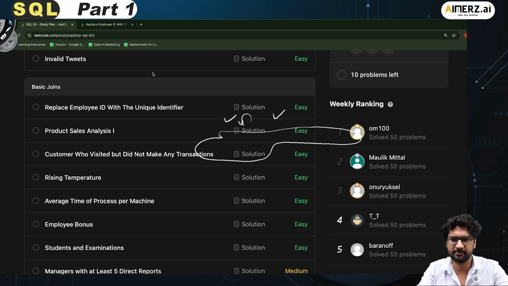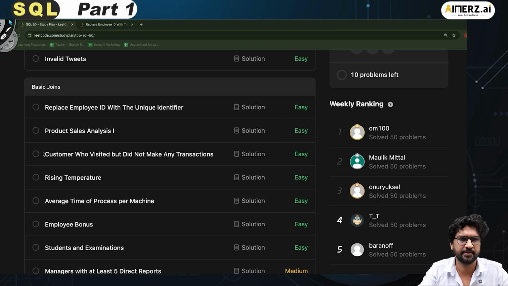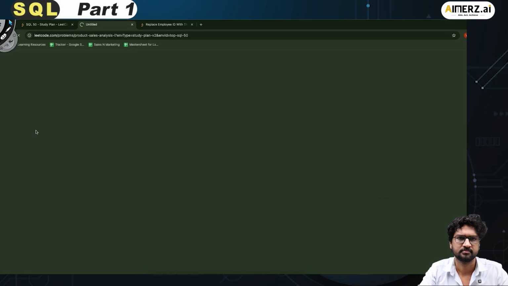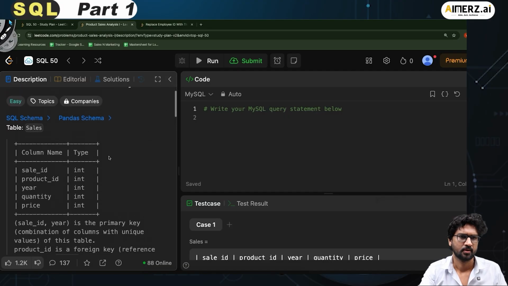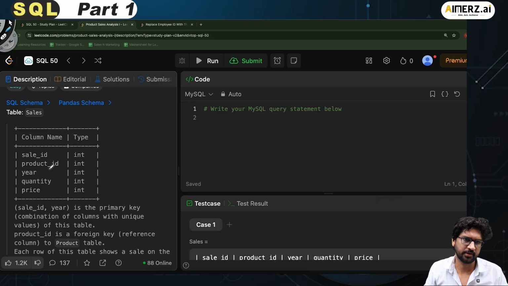In the next one, what I have is product sales analysis. Let me click on this. Okay. Now, I have a sales table here, which has sale ID, product ID, year, quantity, and the price. Sale ID and year is the primary key here in this case. So these two things are the primary key. Fair. The combination column has the unique values of this table. Product ID is a foreign key.